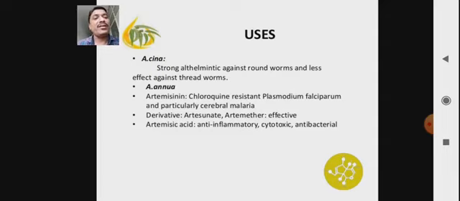But here artemisinin is effectively used against Plasmodium falciparum, which is responsible for cerebral malaria, and mainly in cases of chloroquine resistance. When the chloroquine drug is ineffective in the treatment of malaria and dengue-like infection, artemisinin is the only solution or medicine to treat such infectious diseases.